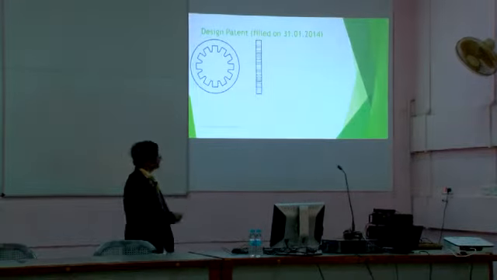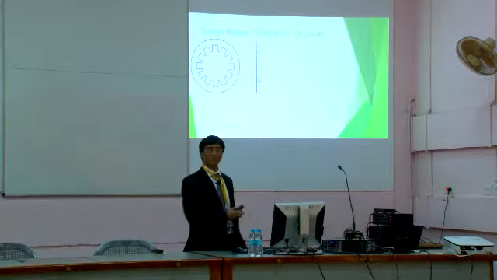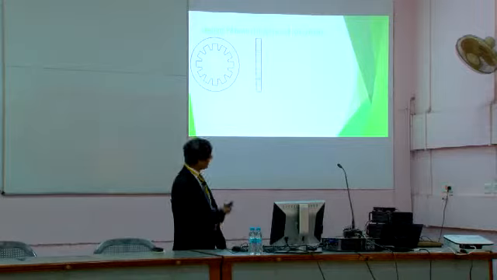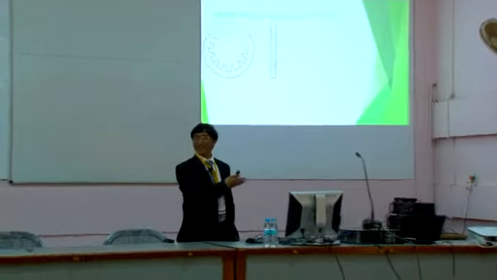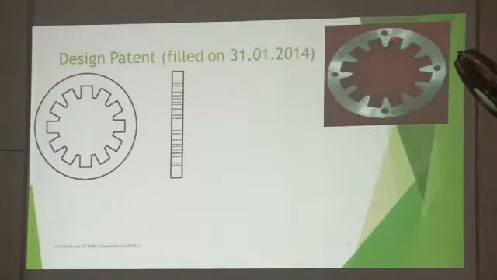And a patent was filed this year only. Of course, we initiated it earlier. Finally, the patent was filed on 31st January, so I am able to declare it and show the drawings. Otherwise, we were hiding it. And he showed the product something like this. This is the aluminum ring, a paramagnetic material, where we can insert permanent magnets in these slots.